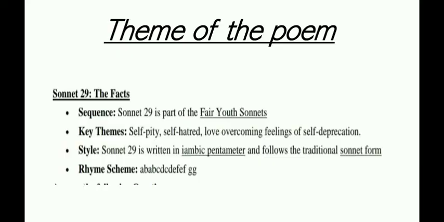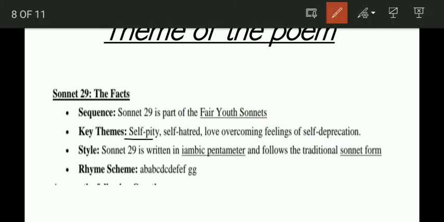Now the main themes being discussed in the poem are self pity, meaning he's totally depressed at the beginning of the poem, and self hatred. Then love is the thing which overcomes such depressed or negative feelings. So he comes out of the depression just because of love. Then the style: it is iambic pentameter and follows a traditional sonnet. As I've told you, he follows the traditional Shakespearean sonnet. The rhyme scheme of the poem is A B A B C D C D E F E F, and the last two lines form the couplet G G.